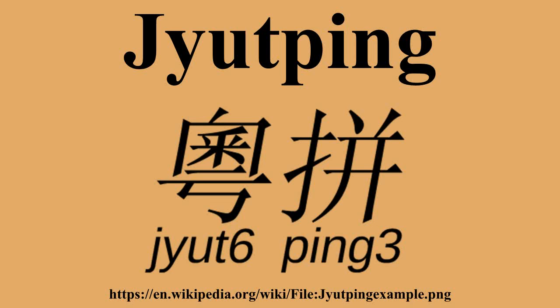The vowels EO and OE represent two different vowels in Jyutping, whereas the U represents both vowels in Yale. The initial J represents the Y sound in Jyutping, whereas Y is used instead in Yale. The initial Z represents TS in Jyutping, whereas J is used instead in Yale. The initial C represents TSH in Jyutping, whereas CH is used instead in Yale.